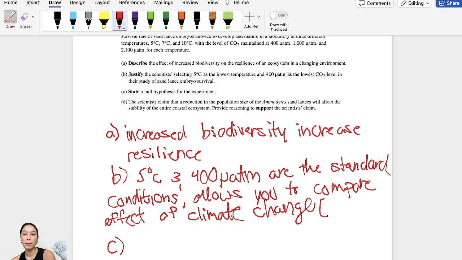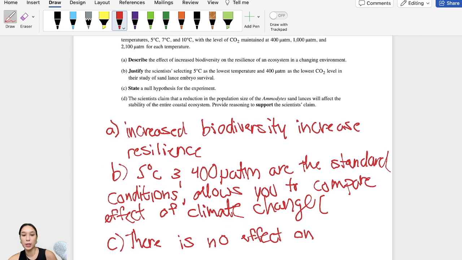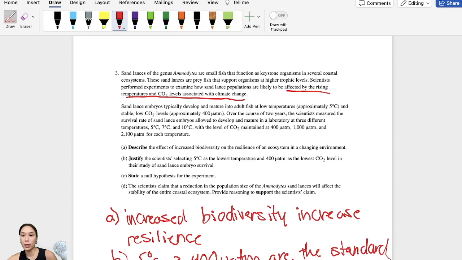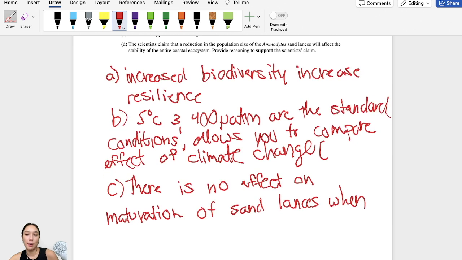So in this case, the null hypothesis is there is no effect on ability to mature, or we'll say on maturation of our sand lances, due to climate change, or when temperature and CO2 concentration change.